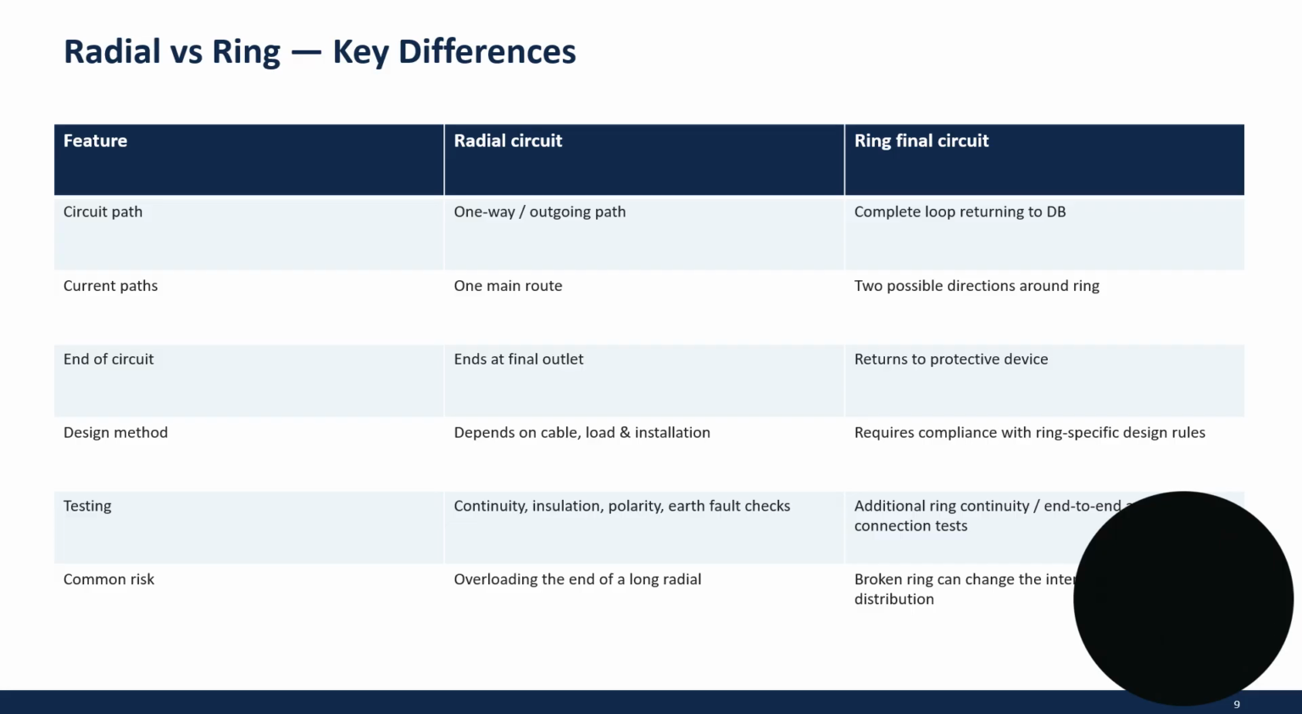Testing: continuity, insulation, polarity, earth fault checks, plus additional ring continuity and end-to-end circuit connection tests. Common risk: overloading the end of a long radial. A broken ring can change the current distribution and compromise integrity.